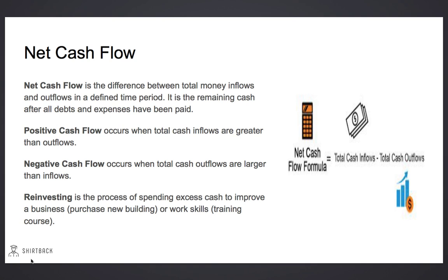Net cash flow is the difference between the total money inflows and outflows. It's the remaining cash we have after all debts and expenses have been paid. A positive cash flow occurs when the total cash inflows are greater than the outflows. Negative cash flow is when the total cash outflows are larger than inflows.